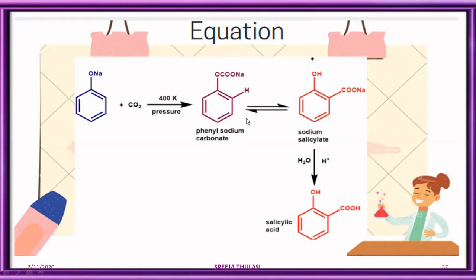It rearranges itself. That means a hydrogen from the ortho position migrates to the oxygen, and COONa from oxygen migrates to the position of hydrogen, thereby obtaining C6H4OH COONa, which is sodium salicylate. Sodium salicylate on hydrolysis in the presence of any mineral acid is converted into C6H4OH COOH, which is known as salicylic acid.